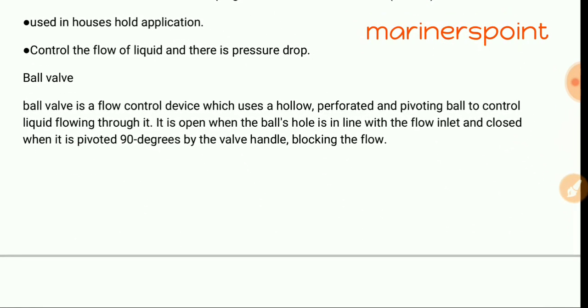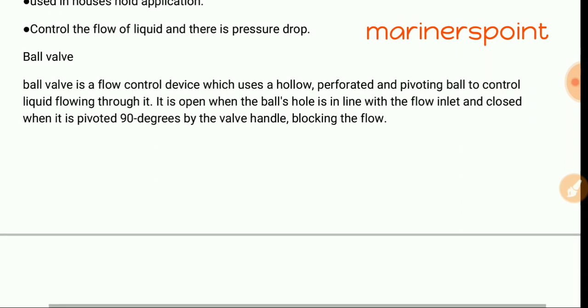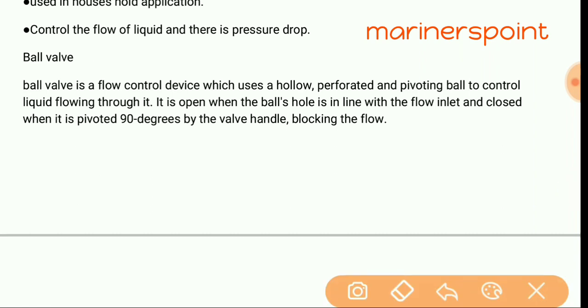Parts are similar to a gate valve, but the flow restriction here is done by a disc, whereas in the gate valve there is a wedge shape. Now come to the ball valve. Ball valve is a flow control device which uses a hollow